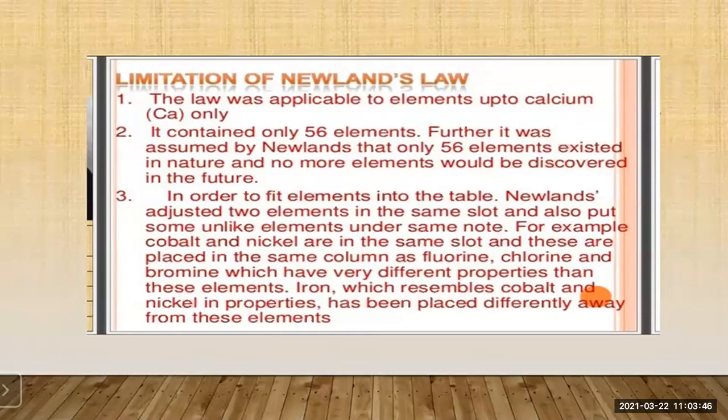Now fluorine, chlorine and bromine have different properties than cobalt and nickel, still they are placed under the same node. Whereas iron, which resembles cobalt and nickel in properties, is placed away from these elements. Got it? So these are the limitations of Newland's octaves.